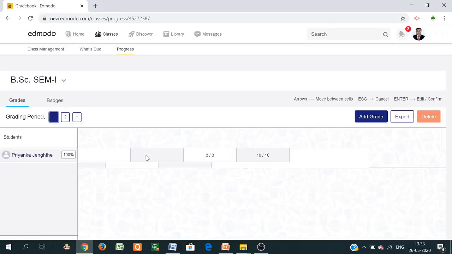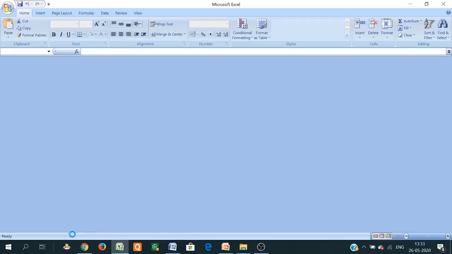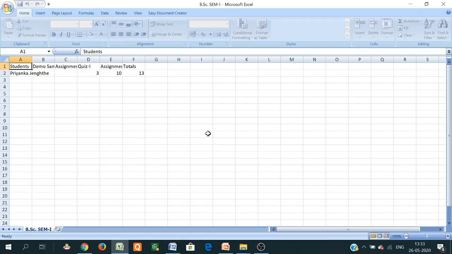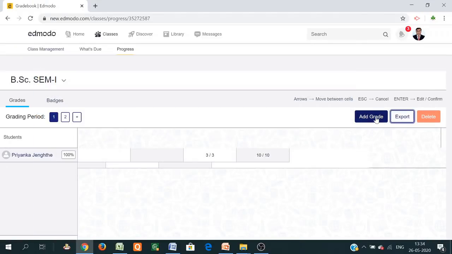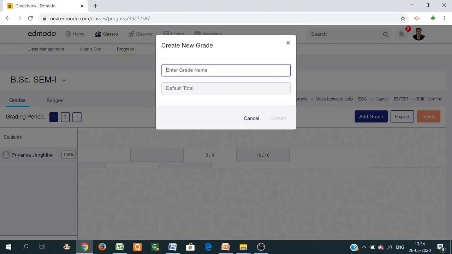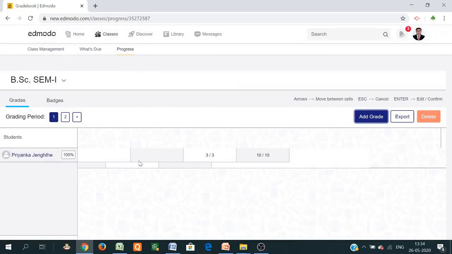This way you can find out the progress of the student. Then suppose you want to export the sheet, you can just click here and export it as an Excel file in CSV form. You can generate the quiz report also, with student name, demo, quiz name, assignment, quiz one, and how many marks are obtained. In this way, if 100 students solve the quiz and submit, the results can be easily taken and assigned. The feedback can be easily found in this Excel sheet. Suppose you want to manually add a grade, just enter the grade name. So this is the way in which you can take the feedback.